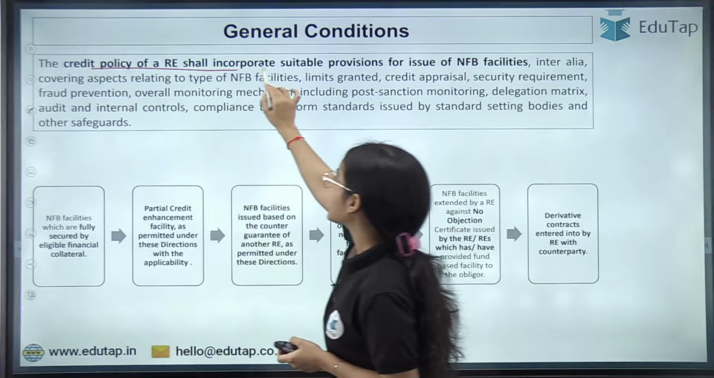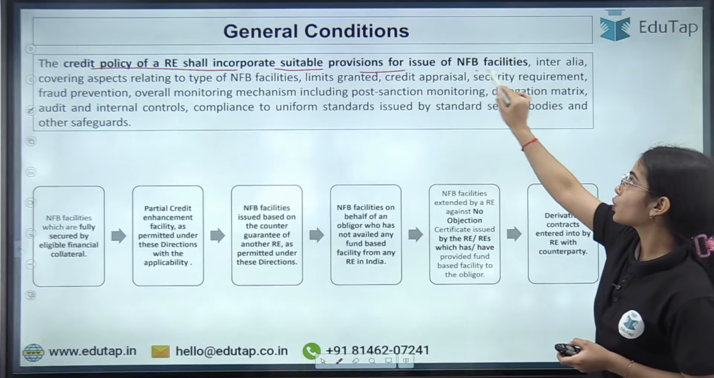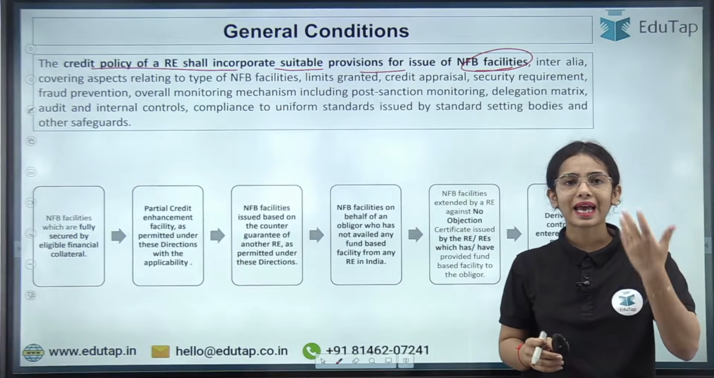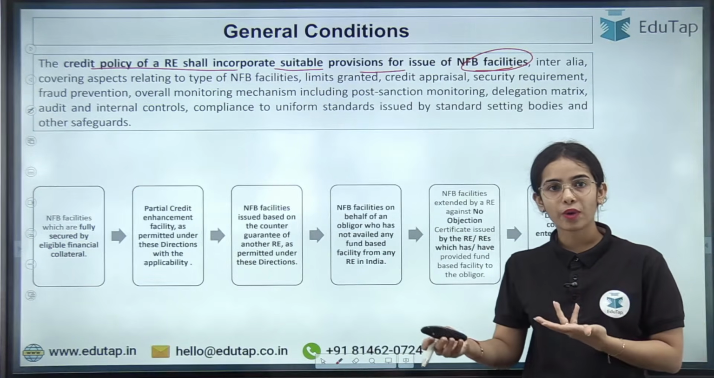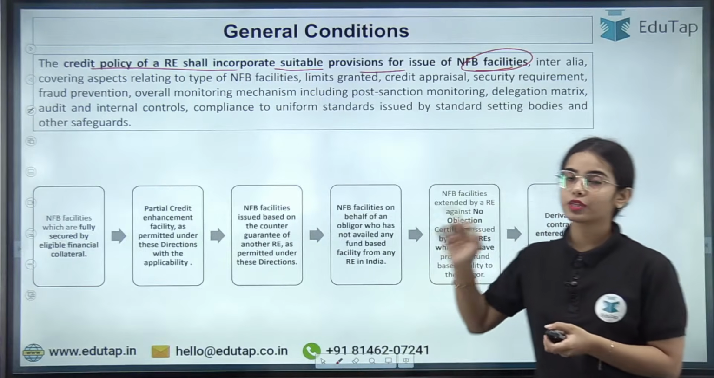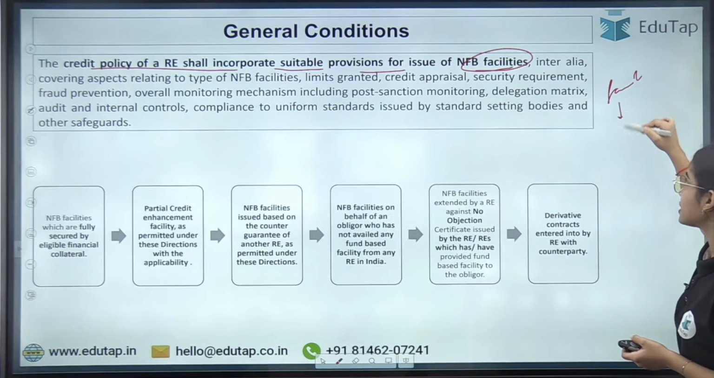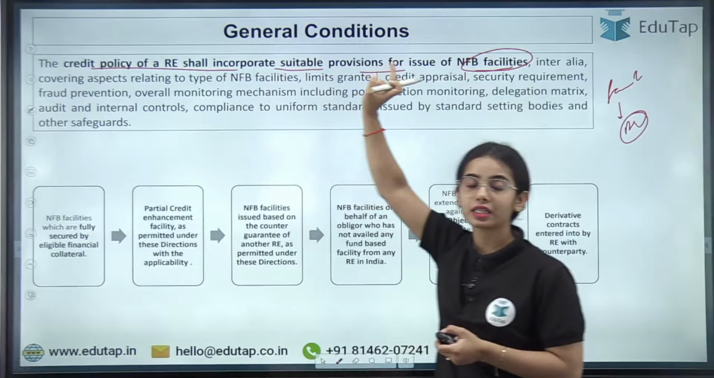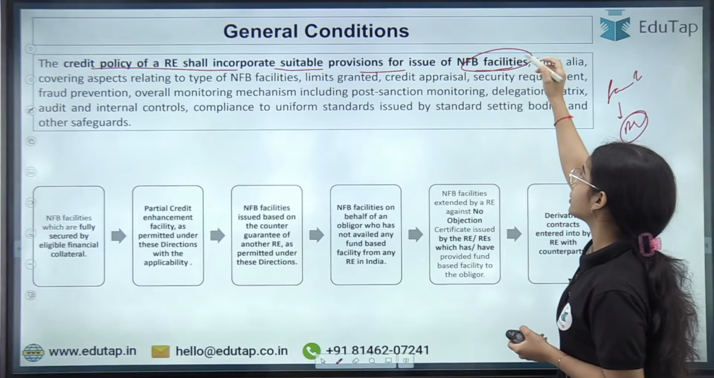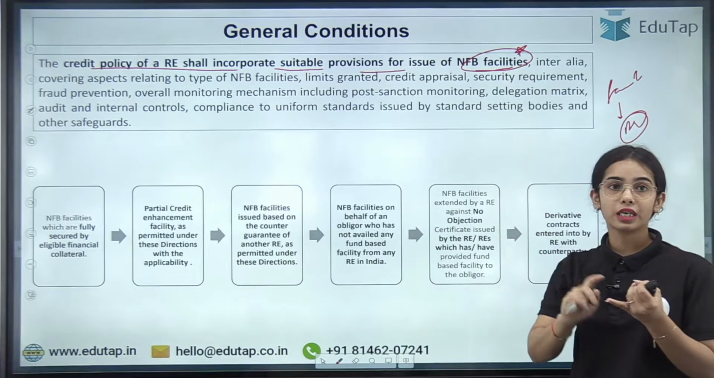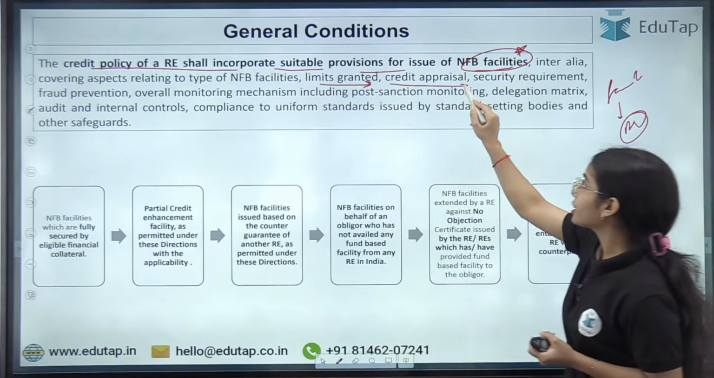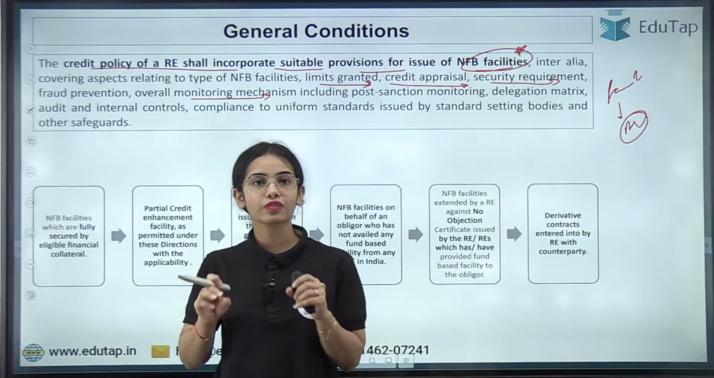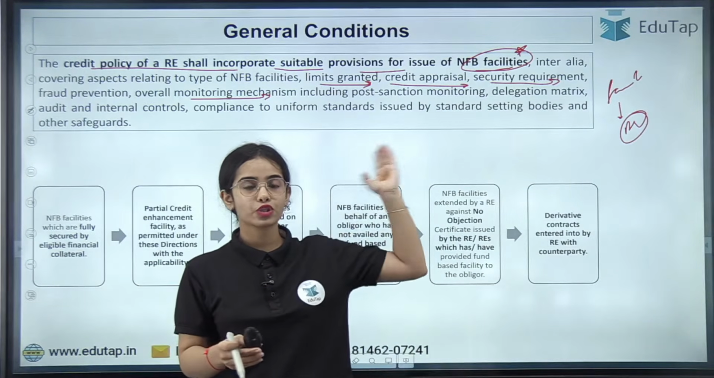The credit policy of a regulated entity shall incorporate suitable provisions for issue of NFB facilities. So basically, these are general conditions for all the regulated entities: whatever guarantees, PCs or co-acceptance of bills they are issuing, whatever facilities they are providing, they have to have the credit policy in such a manner that it has suitable provisions for issue of NFB facilities. Okay, so here limits have to be noted down, the credit appraisal, security requirement, fraud prevention, overall monitoring mechanism. So the credit policy of the regulated entity shall have enough provisions for issue of NFB facilities.